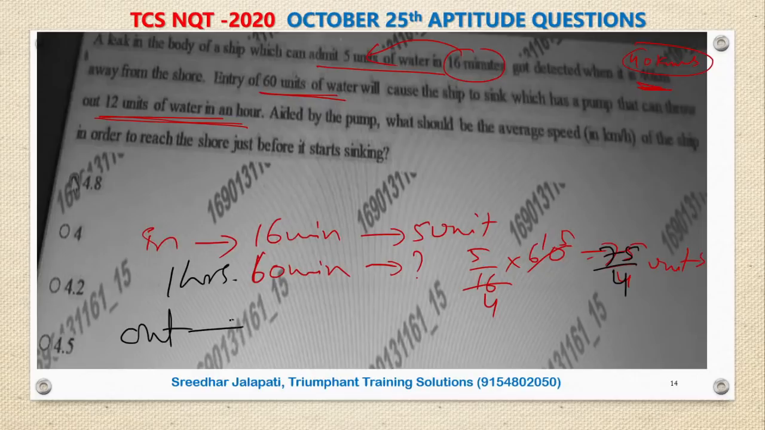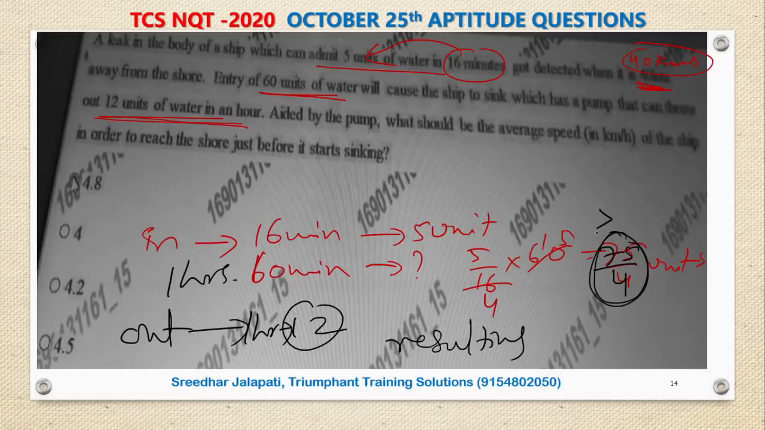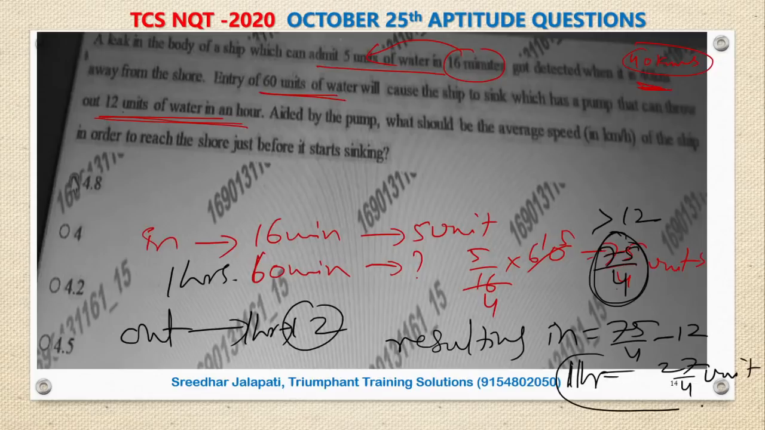Then what is outgoing water? This can take out 12 units of water in 1 hour. Now incoming 75 by 4, outgoing 12. So what is the resultant incoming water? Incoming water is more than 12. So resultant incoming is 75 by 4 minus 12, which is 27 by 4 units of water incoming for every 1 hour. So for every 1 hour, ship is getting 27 by 4 units of water in it.